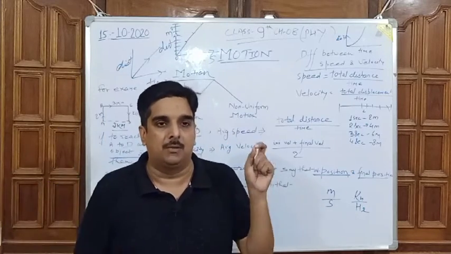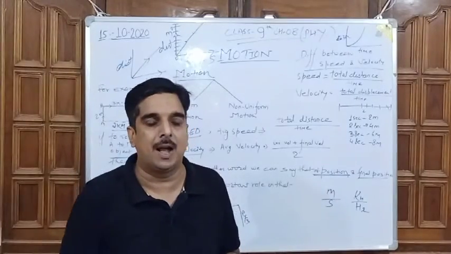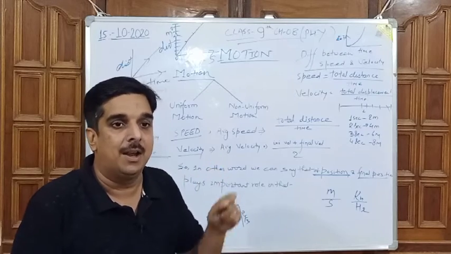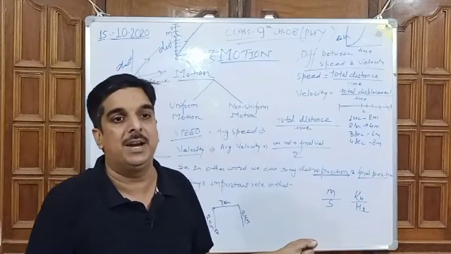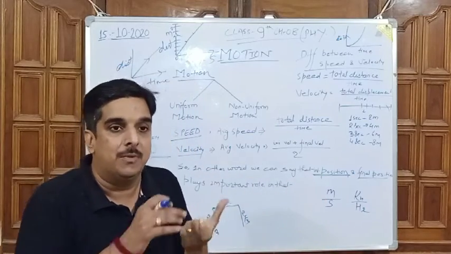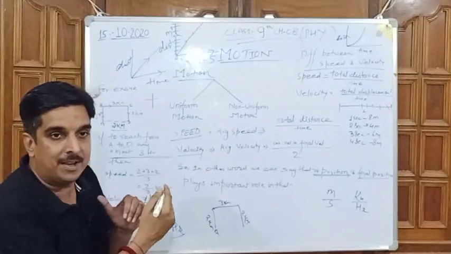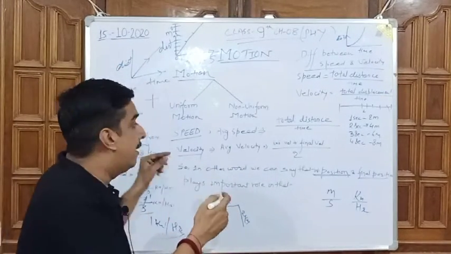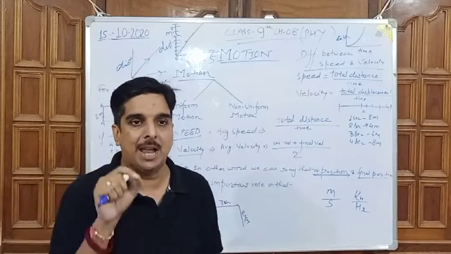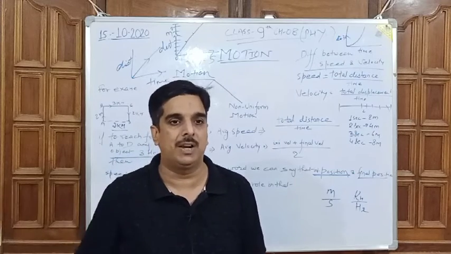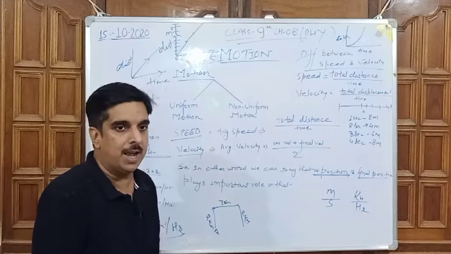According to this example, we can easily understand that velocity is a vector quantity and speed is a scalar quantity. A vector contains direction. Here displacement plays an important role. We have to find the direction with respect to a starting position. That's why velocity is a vector and speed is a scalar quantity. Okay?